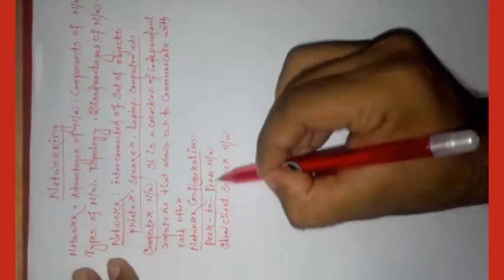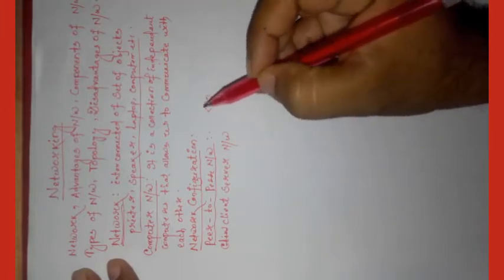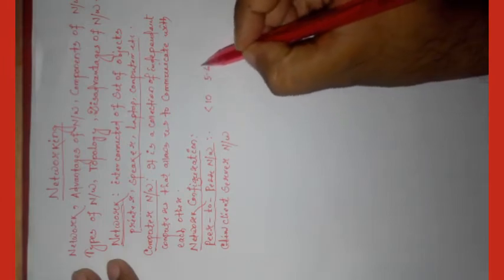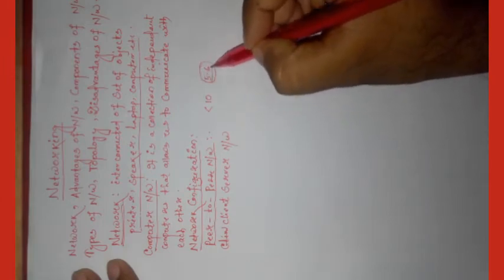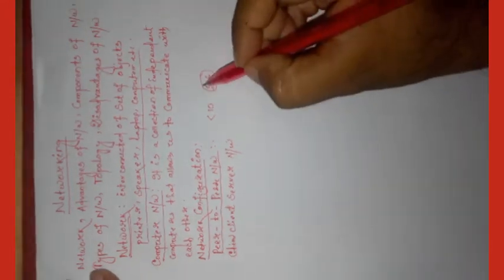What is peer to peer network? Peer to peer network is a network where less than 10 computers are involved. You have seen in a cyber cafe there are at least 5 to 6 computers. They are interconnected with each other. Let's see the figure.